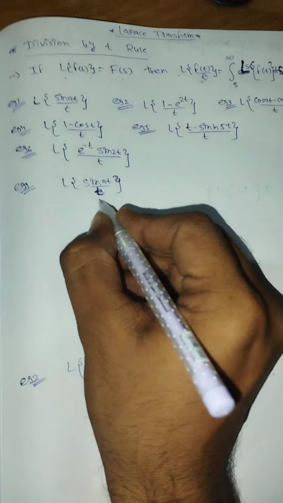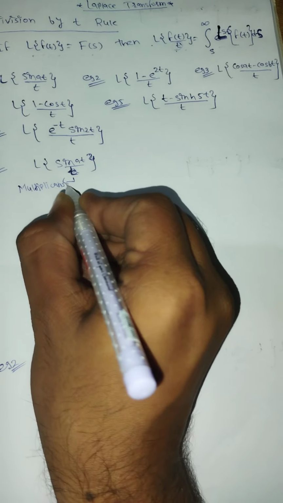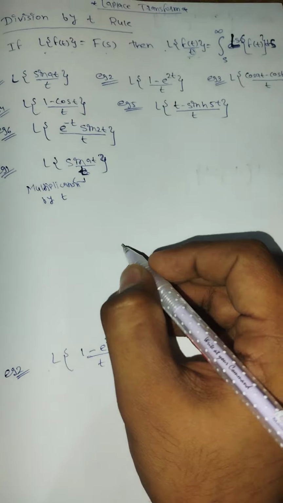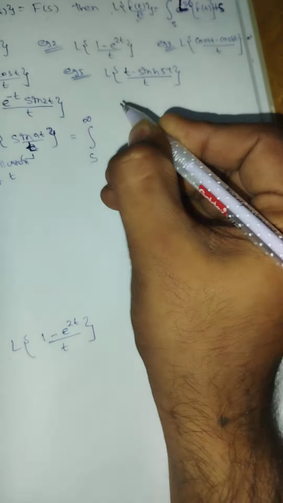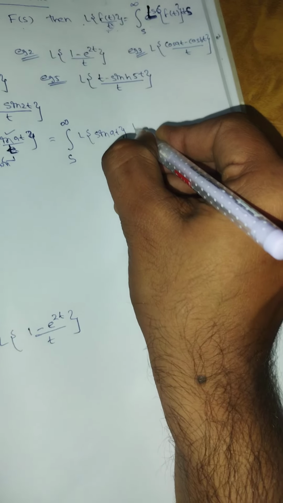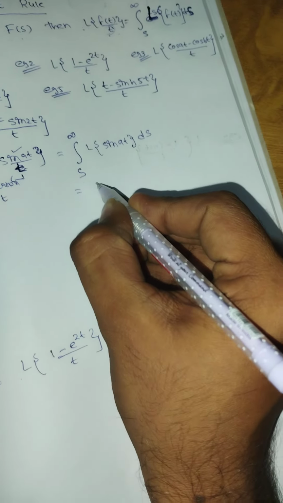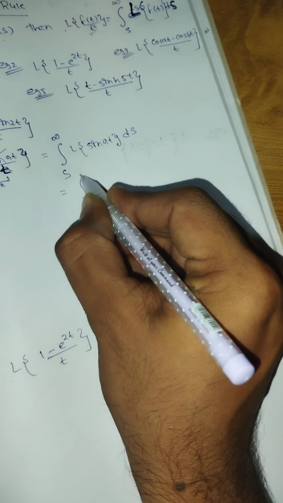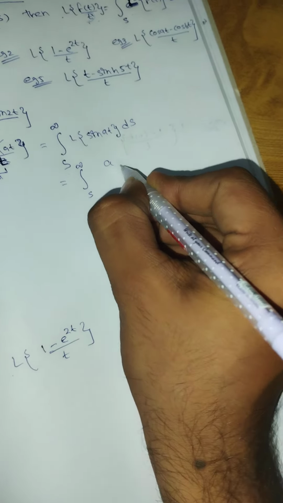So all can observe here it is division by t. If it is division by t, then we will follow the integration. Remember, the limit is very much important. Integration limit is s to infinity. Function is sin at, so we will find the Laplace of sin at ds. Why ds? Because the Laplace of sin at will come in terms of s. So it is from s to infinity. Laplace of sin at, everybody knows it is a upon s square plus a square ds.